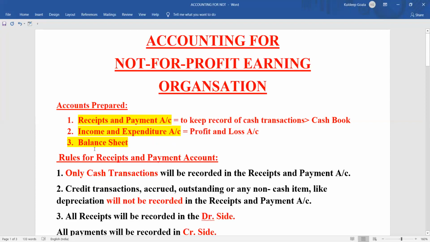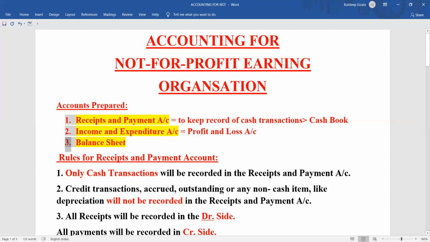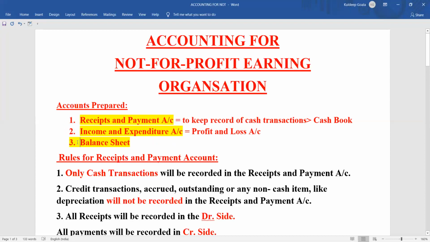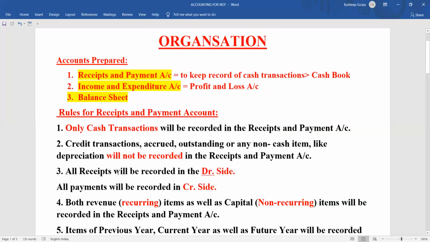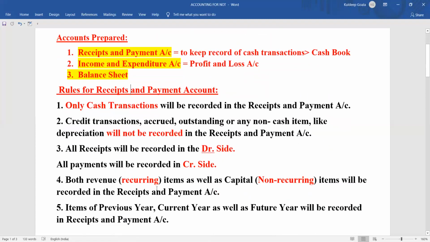So in the receipts and payment account, basically we'll start with the rules first. In the receipts and payment account, we have to know what are the basic foundations formed at that particular point.